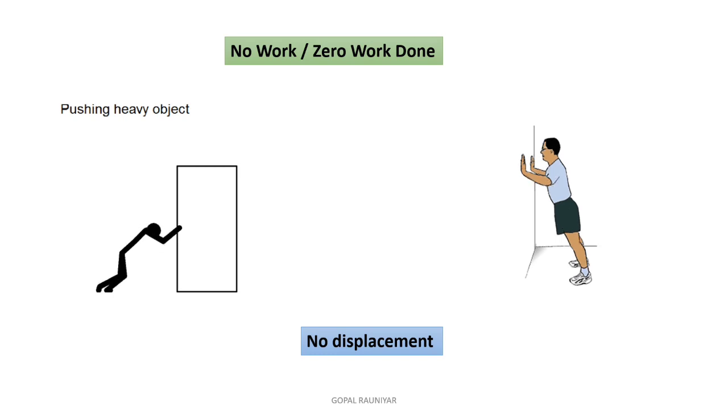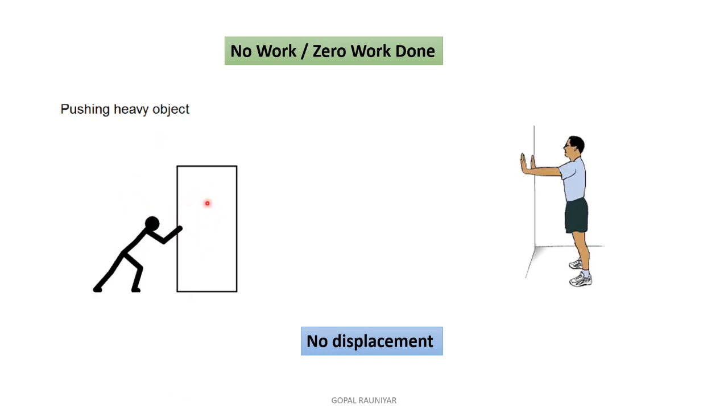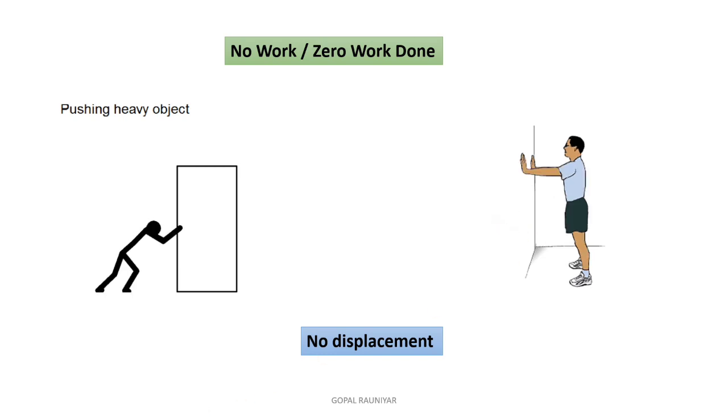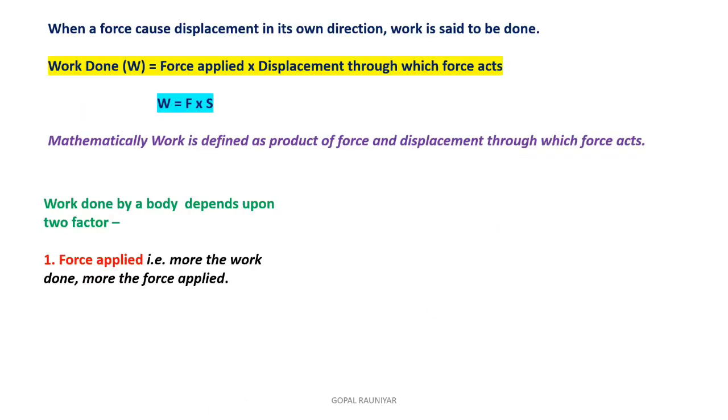Now here you are pushing a heavy object, and the object does not move, so there is no displacement, no motion, so there will be 0 work done. If you are pushing a stationary wall, what happens? The wall does not move, there is no displacement, so it is a case of 0 work done. Now we will understand the definition of work done. When a force causes displacement in its own direction, work is said to be done.